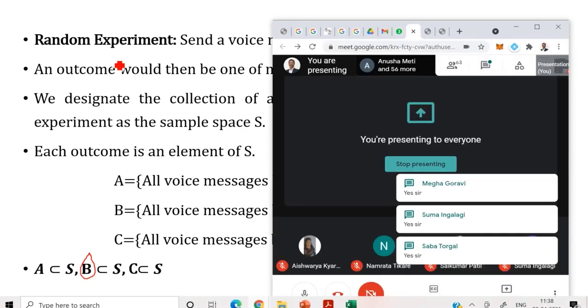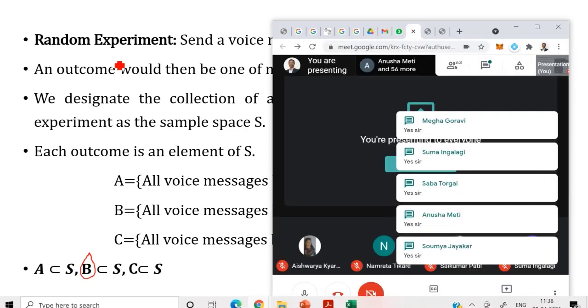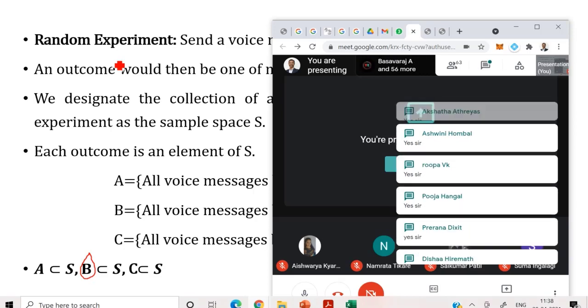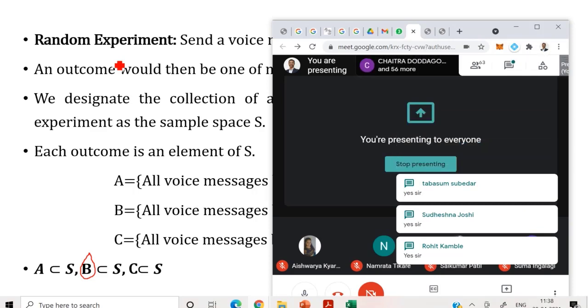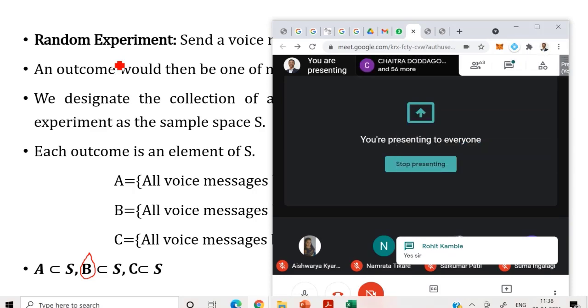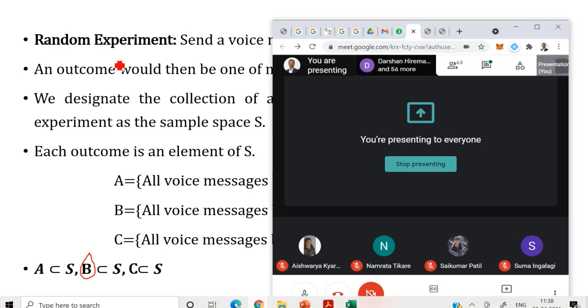Here three words are explained: random experiment or random process, a sample space, and the event. In case of tossing a coin, the first event is getting heads, one more event is getting tail. In the case of throwing a dice, an event may be anything. The first event may be getting odd numbers. Getting even numbers may be a second event. And getting the sum of numbers which is less than 2 or less than, they are events.